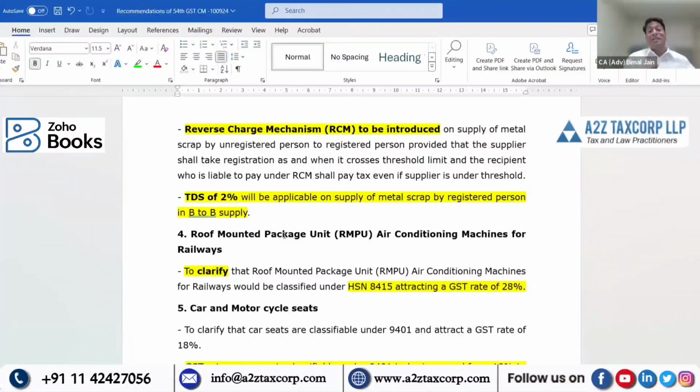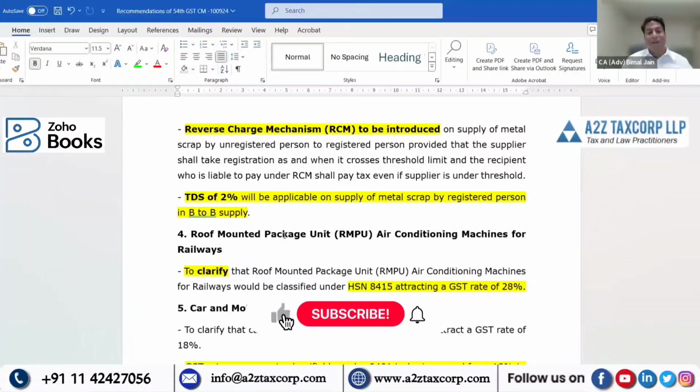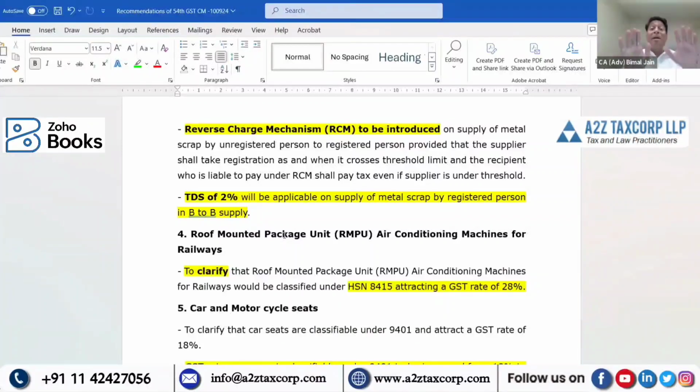And if the preceding supplier has not paid the liability, and that is flowing in a supply chain to the immediate supplier, and the immediate supplier is giving all the documentation, and you are a genuine and bona fide buyer, you can't check anything beyond the immediate supplier. The GSTN portal is not giving any window. How is this going to be resolved? So we are looking for a solution to those litigations. But nevertheless, this is one of the recommendations for the metal scrap industry.